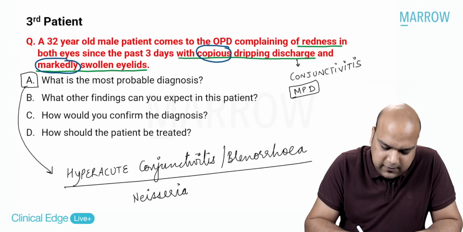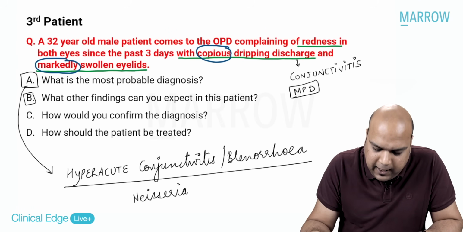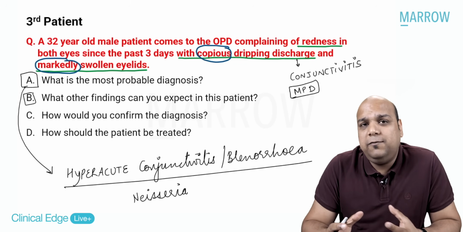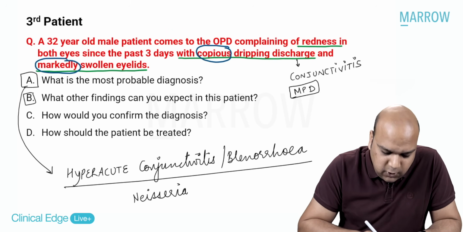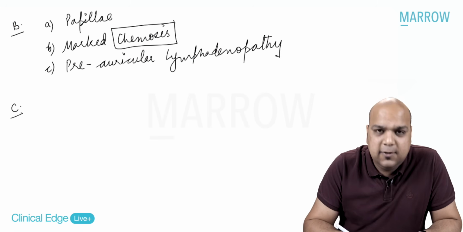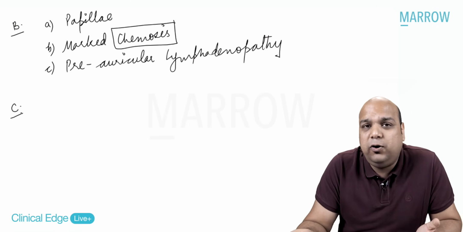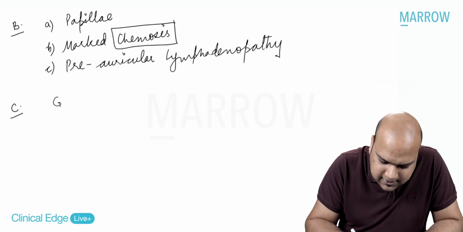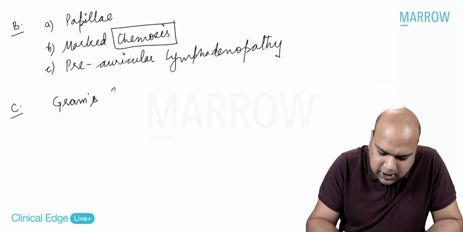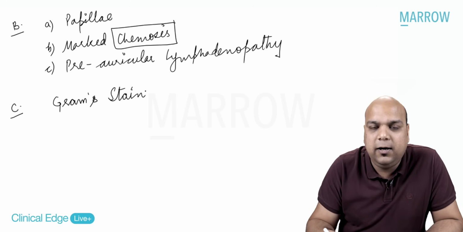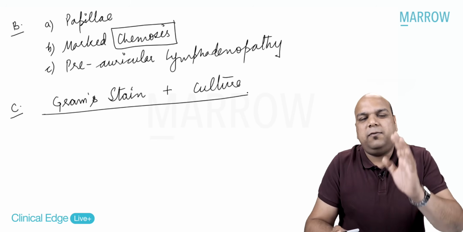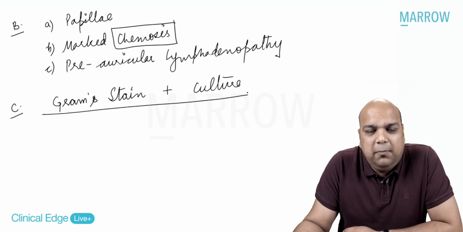We have answered A, we have answered B. Now let's move on to C. How would you confirm the diagnosis? You have seen the symptoms, you have seen the signs, but now you need to do an investigation to be able to confirm your diagnosis. Obviously, if you are thinking bacterial conjunctivitis, you are trying to do staining and culture. So we are sampling the conjunctival discharge, and we are doing gram stain plus culture. Even though the culture report comes after a long time, it is always better when you have a culture report.